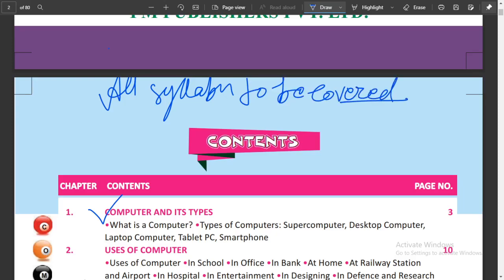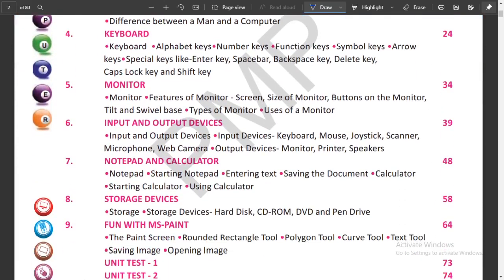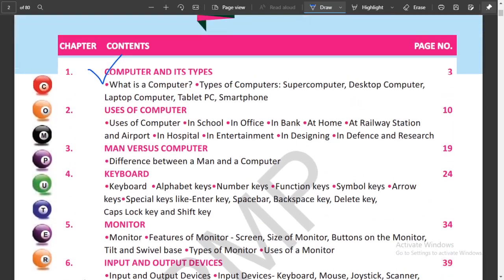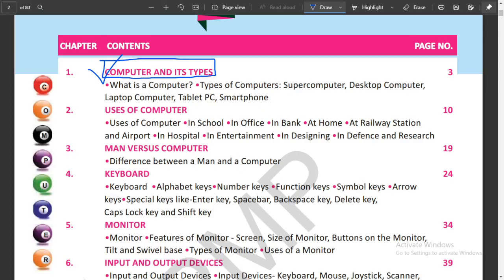All the syllabus will be covered. As you can see, we have a total of 9 chapters, and today we are going to start our first chapter, computer and its types. Today we will read about computer and types of computer.